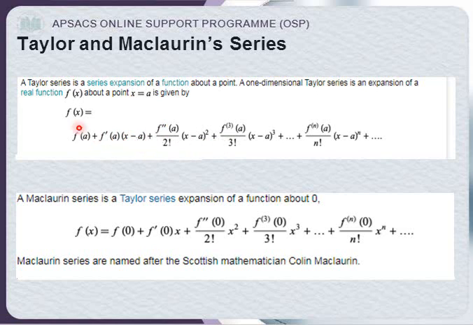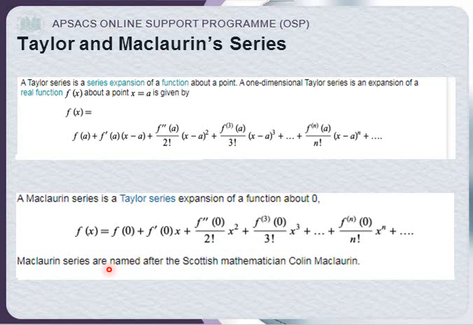But what is the difference between Maclaurin's and Taylor's? Maclaurin is also a Taylor series because it is also an expansion, but here f of x is expanded only about 0. We first find f of 0, then f dash 0, then f double dash 0, and so on.